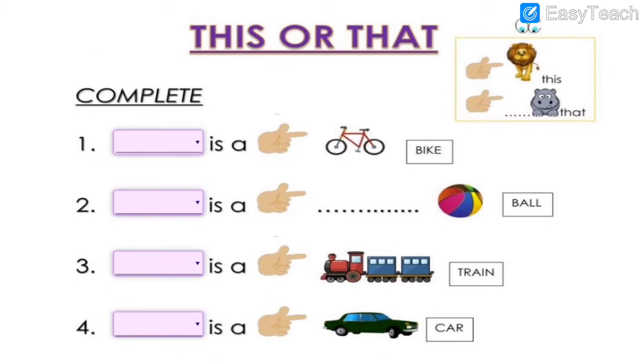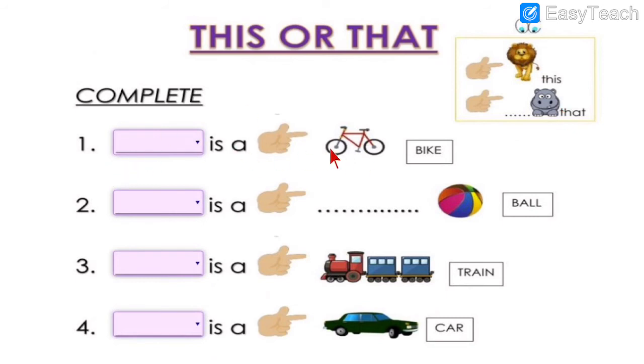Now, first of all, you should again know the difference between this and that. What is the difference? The difference is this is near, that is far. Did you understand the difference? See, both are singular. Both are singular means both indicate one. But this means near. That means far. See, here it is given. As you can see over here, this is near, that is far. Let us write the answer.